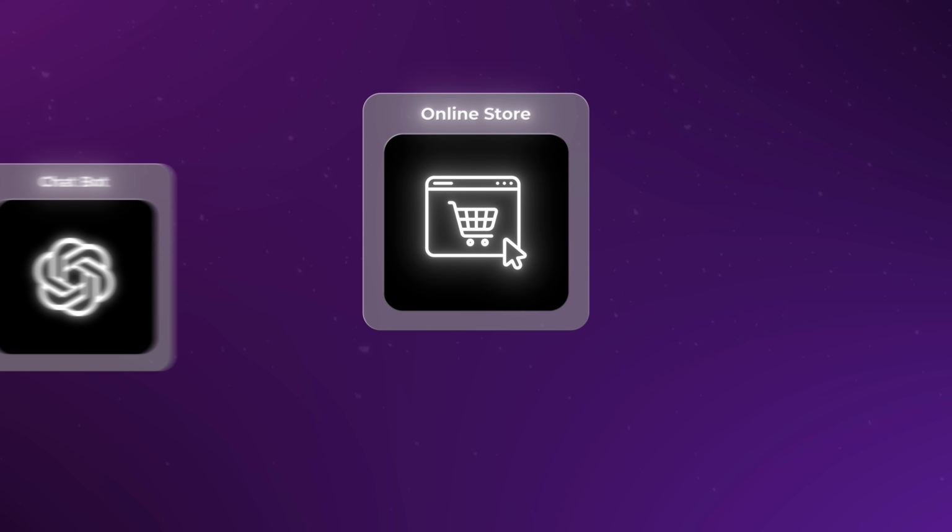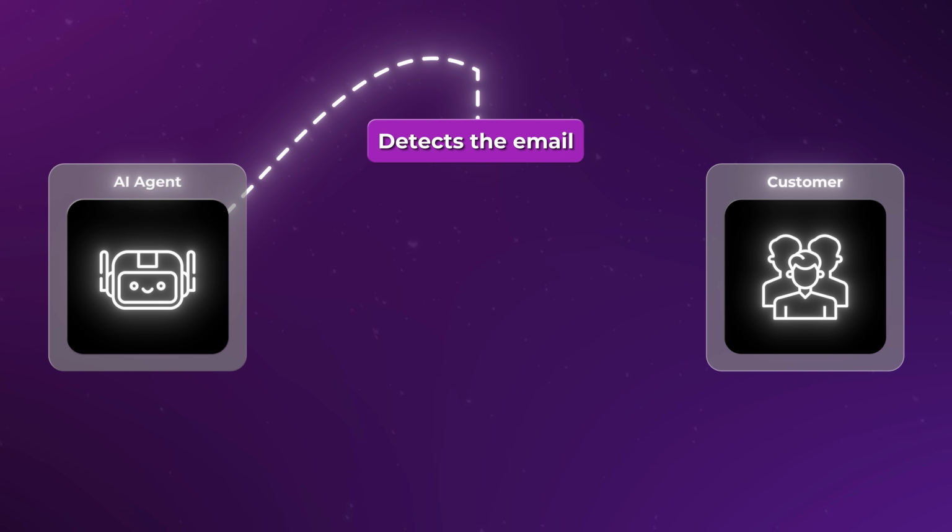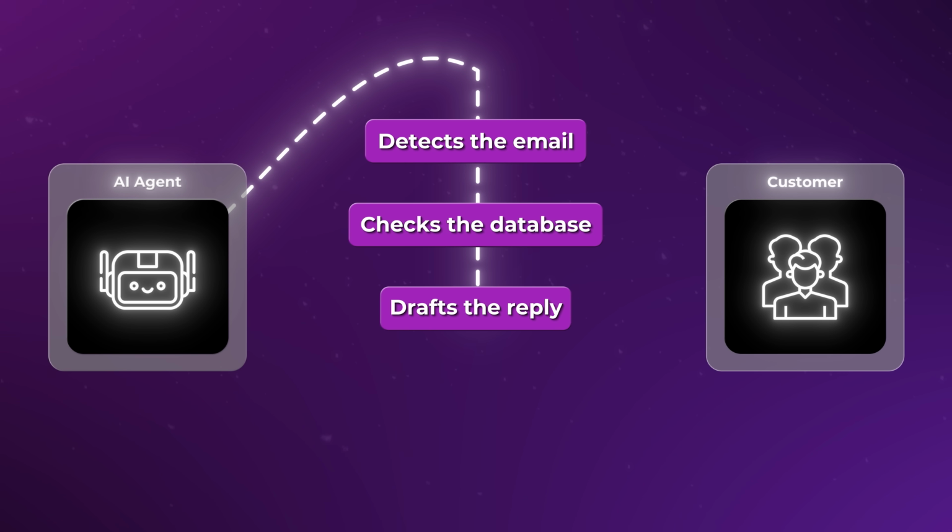Let me make this concrete. Imagine you run an online store. A chatbot can draft a reply to a customer, but it stops there. You still have to handle the delivery. An agent is different. It detects the email, checks the database, drafts the reply, and sends it. The difference is that the chatbot gives you advice while the agent executes the task.